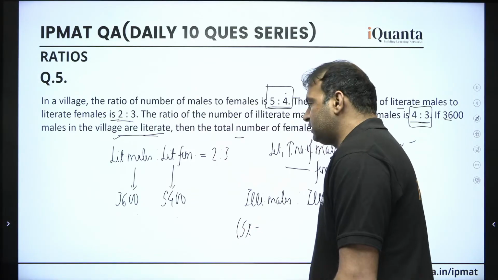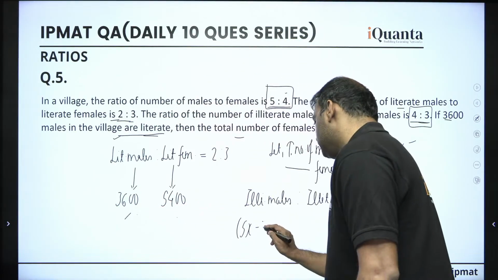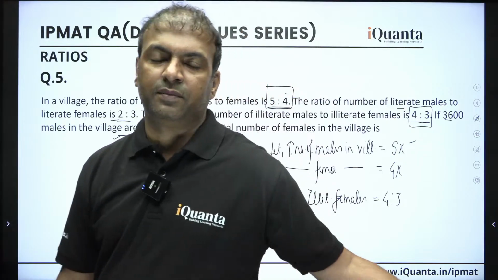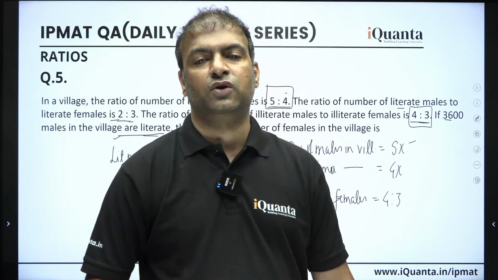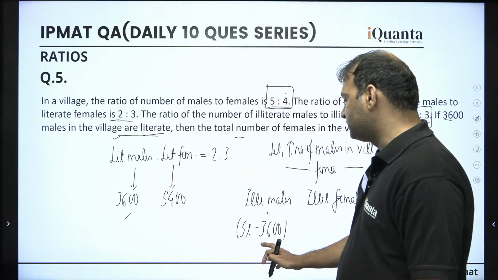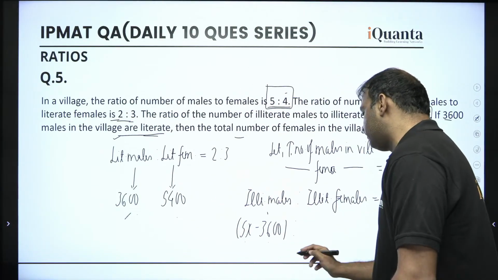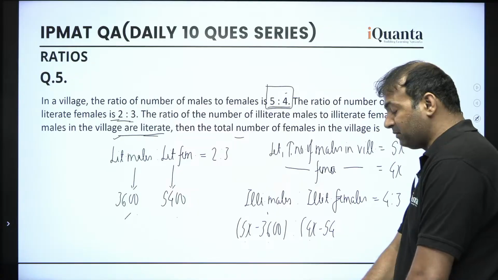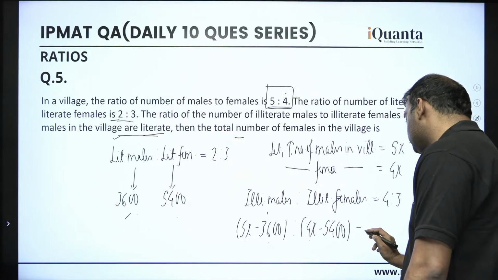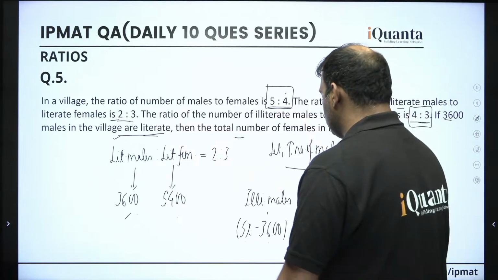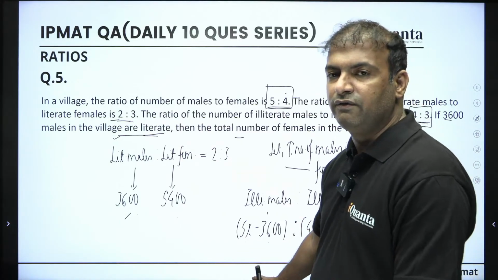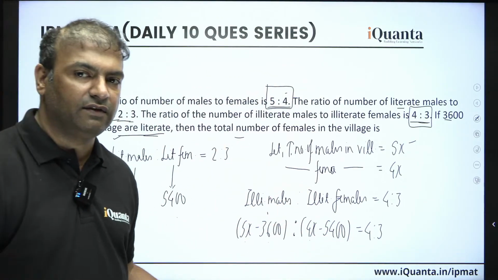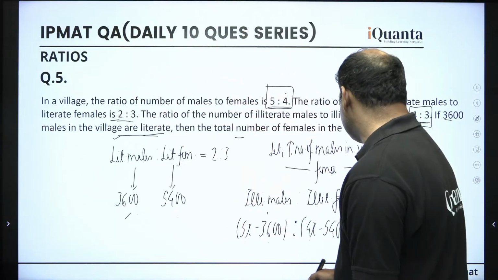Now, the total number of males in the village is 5x, right? Subtract the total number of literate males among them, which is 3600, which we can also say is equal to the illiterate males. Very obvious, right? The total males are literate males plus illiterate males. So illiterate males we can also say as total males minus literate males. Similarly, for the illiterate females, we can say total females minus the literate females. And that ratio is given to us, 4:3. Now, this ratio will actually help us in finding the value of x. And once we get the value of x, we'll be able to find anything after that, right?